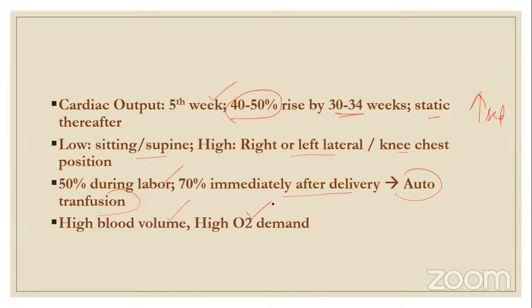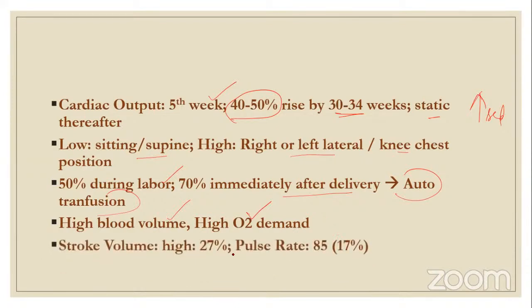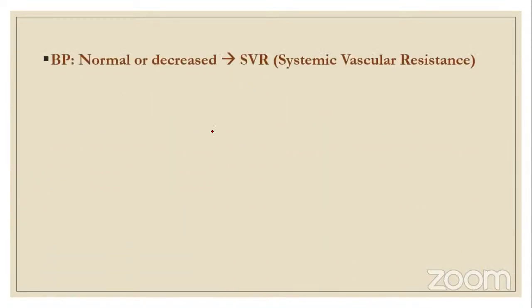Why? Because there is high oxygen demand. From whom? From the fetus. So stroke volume is also high by 27%, and pulse rate is high by 15 beats per minute. BP is normal or decreased. Usually it is a hypotension state. So BP is usually hypotension.